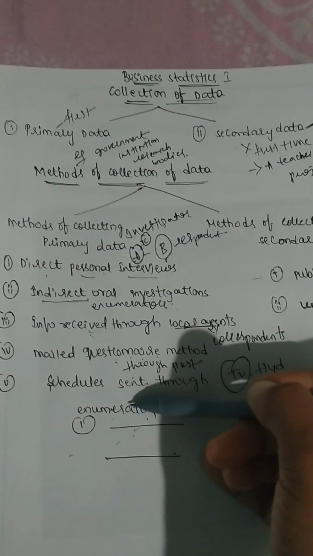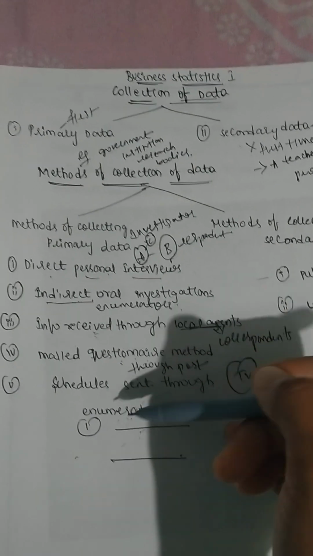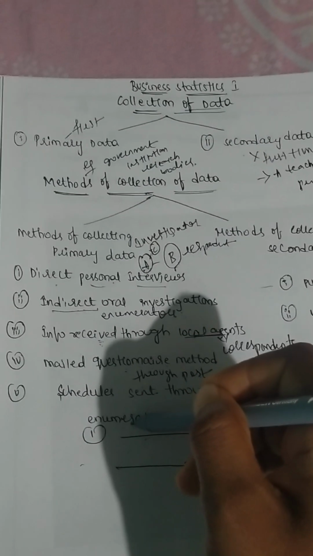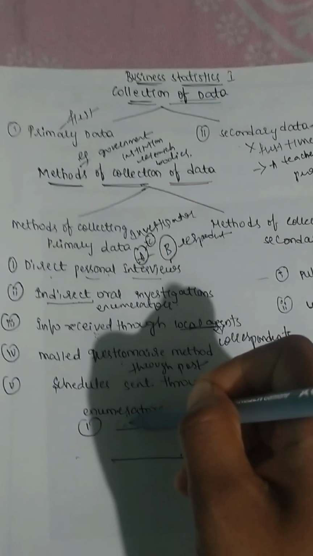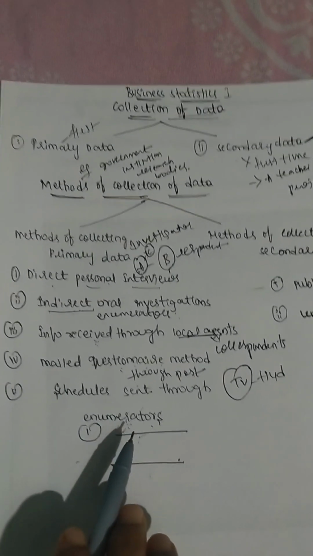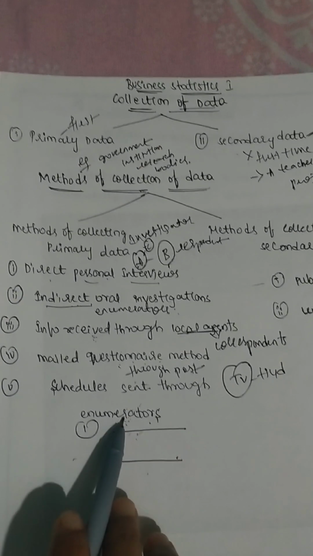But in this method, schedule sent through enumerator, the enumerator will go along with the questionnaire to the informant, and he will get the replies to the questions contained in the schedule. That means whatever questions have been prepared, that questionnaire the enumerator will carry.